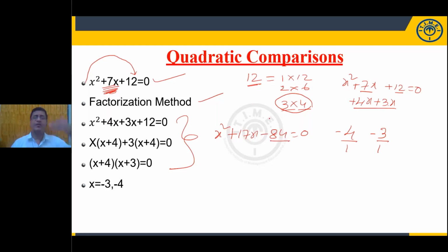84, in how many ways can we express it? By adding those factors, we should get the middle term. So, what are the possibilities? Here 21x minus 4x. 21 into 4 is equal to 84, minus 4 and plus 21 will give plus 17. So, what are the roots? Minus 21 by 1 and 4 by 1. These are the roots of the quadratic equation.